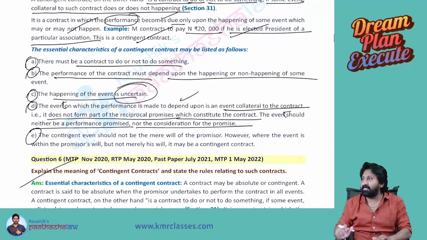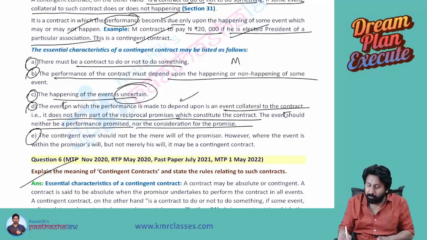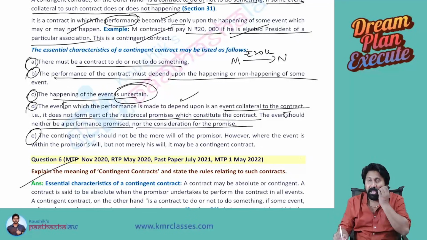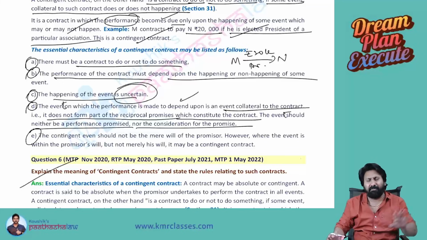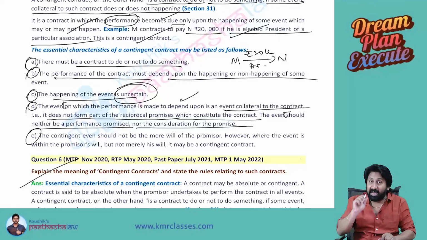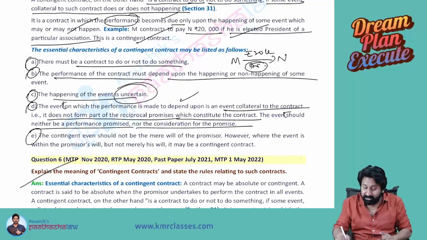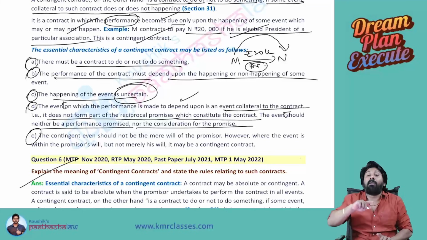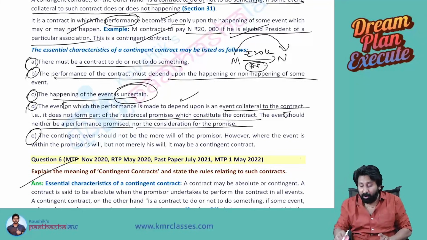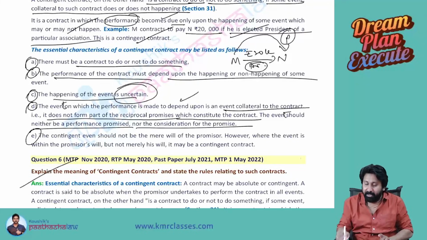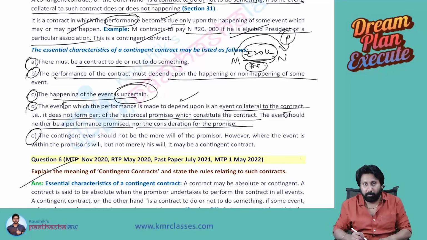Example: M promises to pay N rupees 20,000 if he is elected as a president of a particular association. Now listen. What is the uncertainty here? Appointment as a president. M promised to pay N. That is the performance. And how much is the consideration? 20,000 rupees.